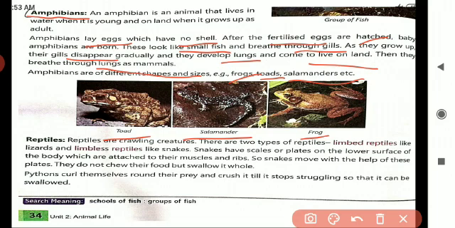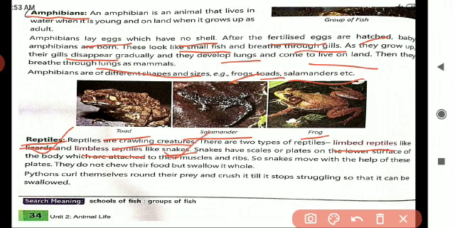The next heading is reptiles. Reptiles are nothing but crawling creatures. There are two types of reptiles. Limbed reptiles. What is the example for limbed reptiles? Lizards. Okay, children. Limbless reptiles means snakes. Limbed reptiles, lizards; limbless reptiles, snakes.